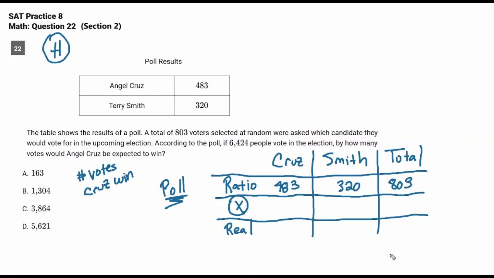In order for a ratio box to work, you got to know something about the real world, and you always will. What do we know about the real world? It's the total. 6,424 is the total number of votes. So the multiplier is the same across the ratio. How can you multiply and get from 803 to 6,424? You divide to find out, it's 8.